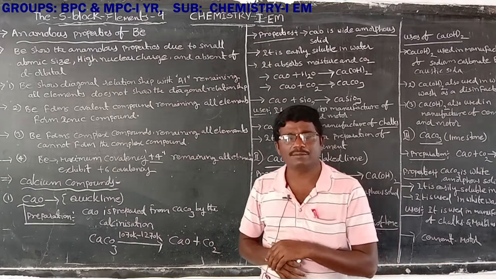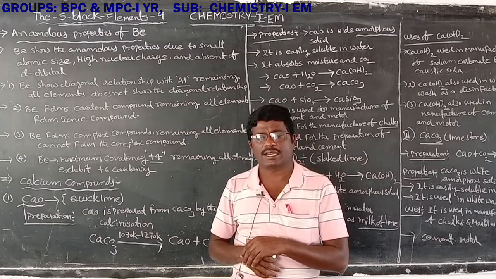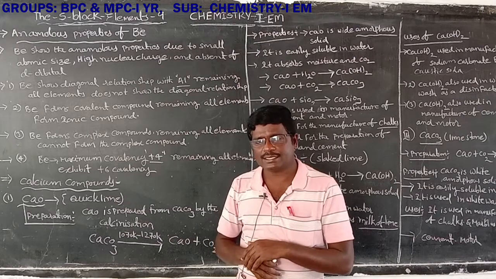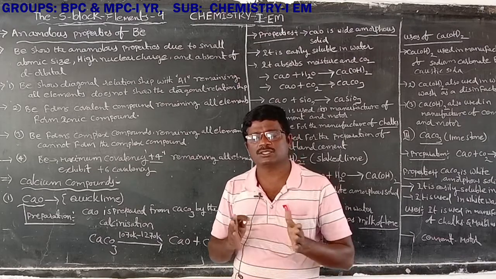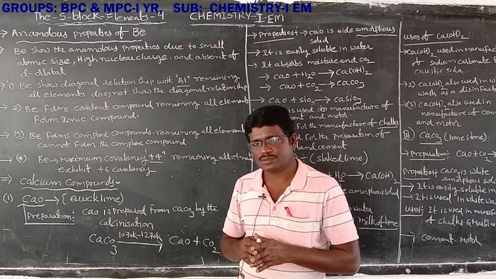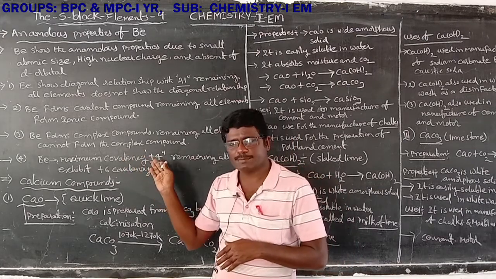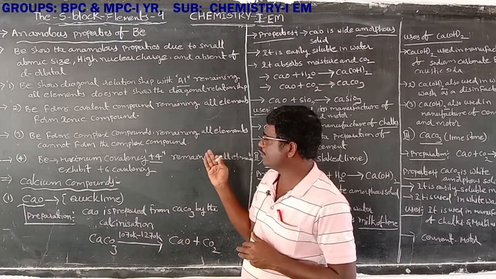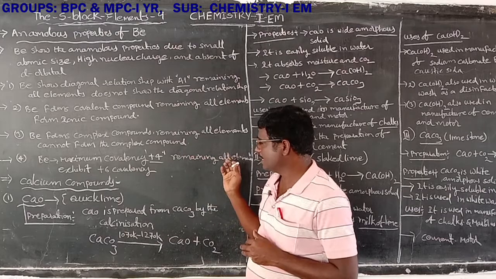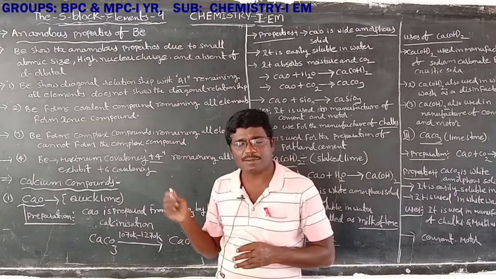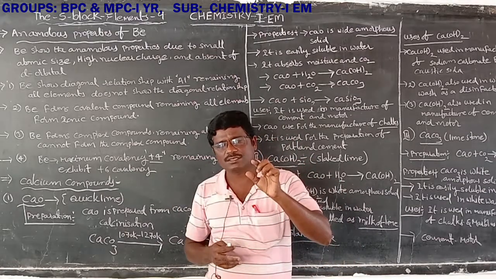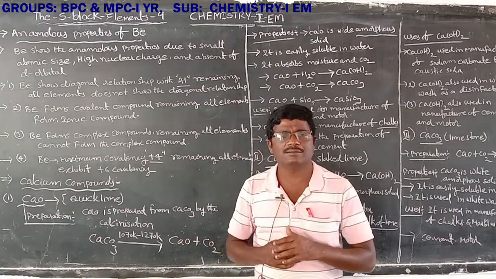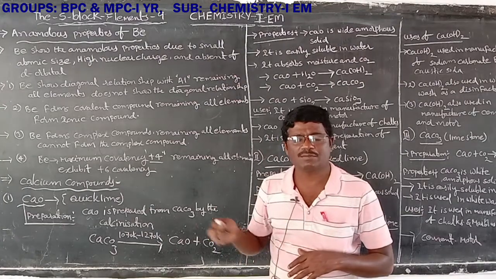It forms complexes with neutral and positive ligands. Those are the complex compounds. The remaining elements do not form complex compounds. Next, beryllium's maximum covalency is 4. The remaining elements exhibit a covalency of 6.